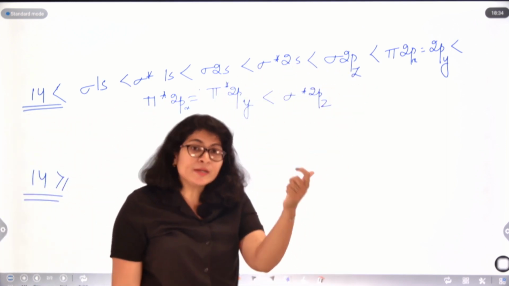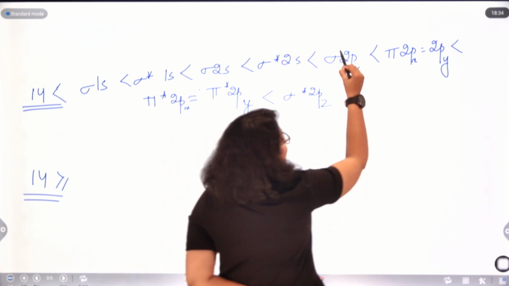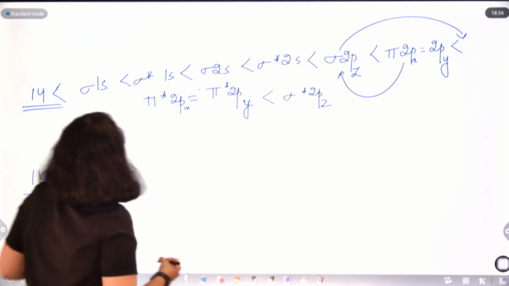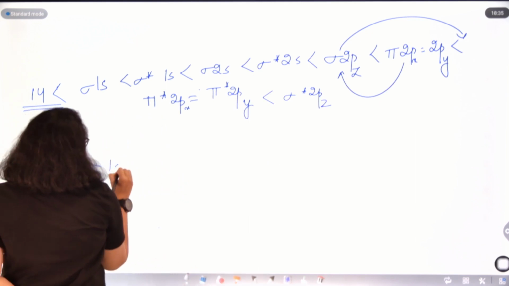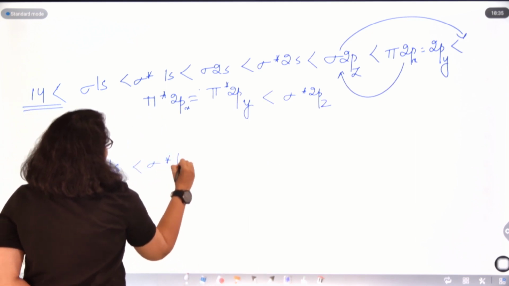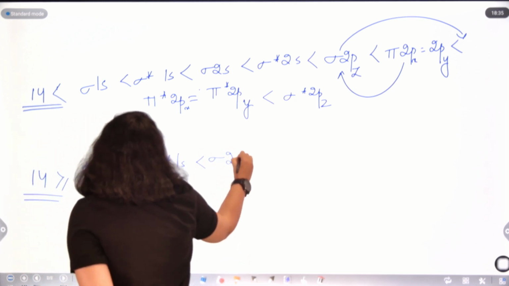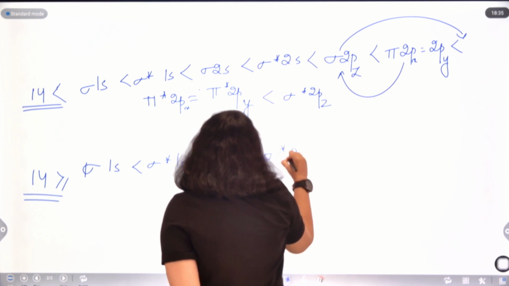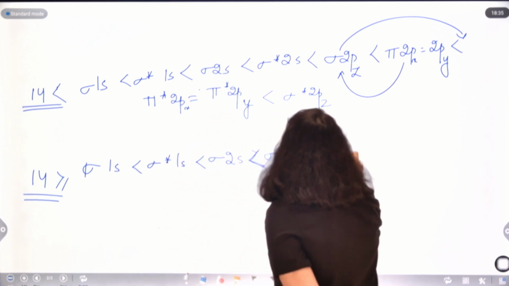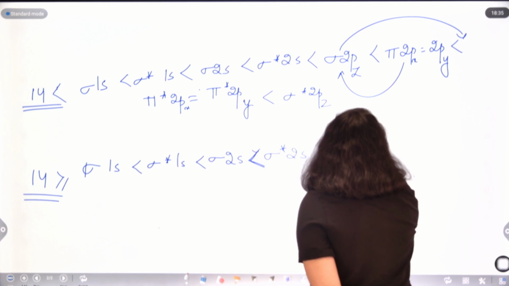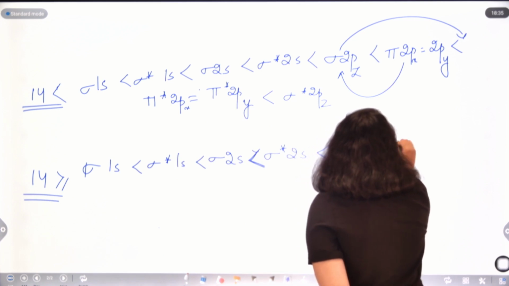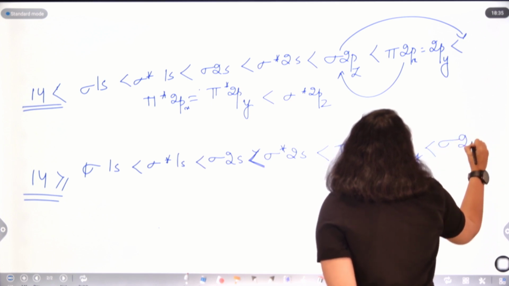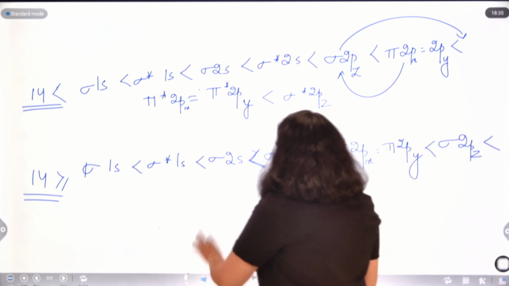one position will be interchanged. That is, this 2pz will move here, this will come here. In the latter case, what happens? Sigma 1s, sigma star 1s, sigma 2s, sigma star 2s, pi 2px equals pi 2py, sigma 2pz, and the rest all remains the same.